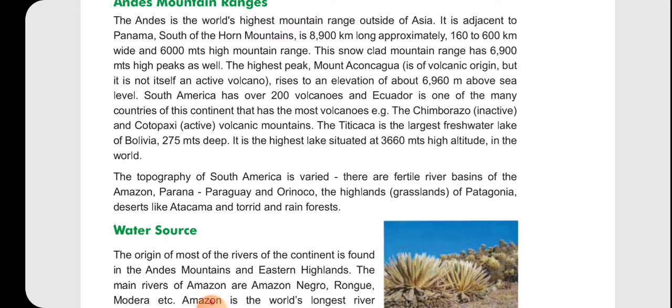So Titicaca is the largest freshwater lake of Bolivia, which is 275 meters deep, and it is the highest lake situated at such a high altitude in the world.